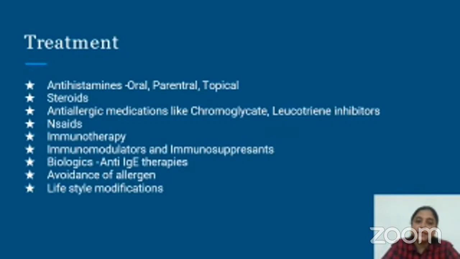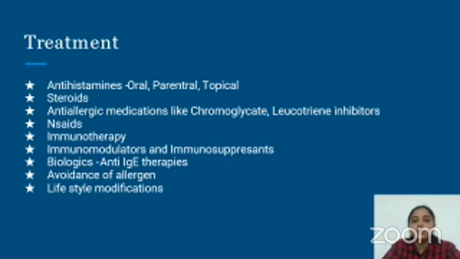We have other anti-allergic medications like chromoglycate and leukotriene inhibitors like montelukast, which also form the mainstay in treating allergies. And in allergic individuals who present with pains and aches, especially sinusitis with headaches, pharyngitis with throat pain, NSAIDs do have a role to play, and in such individuals painkillers are also advised.